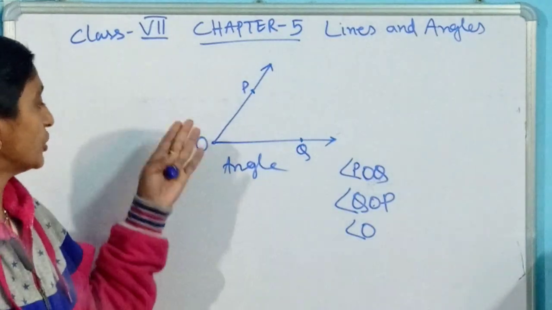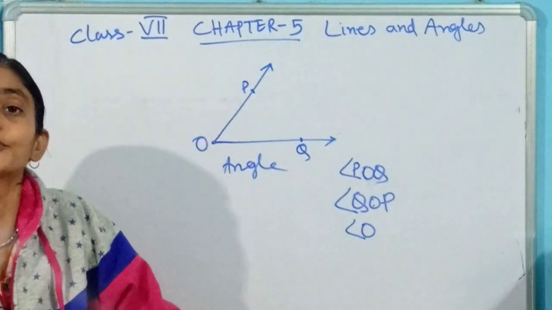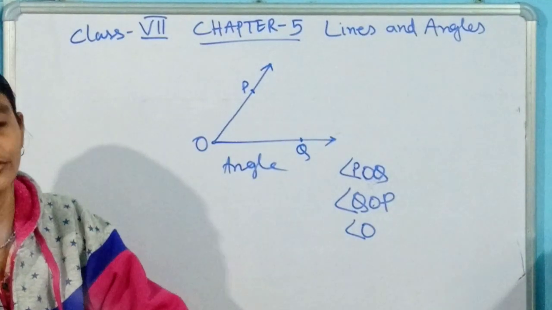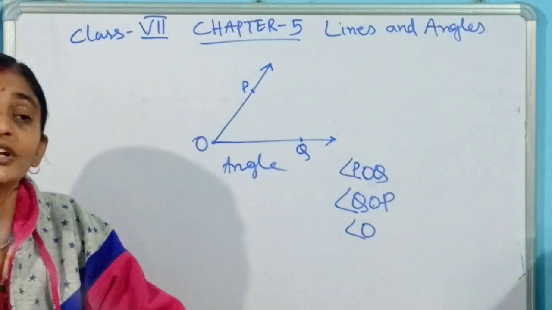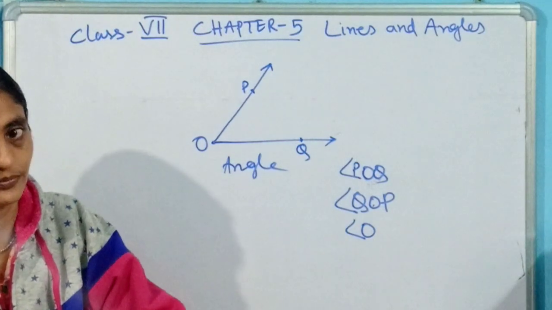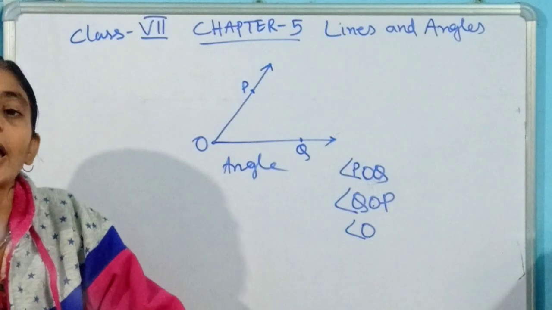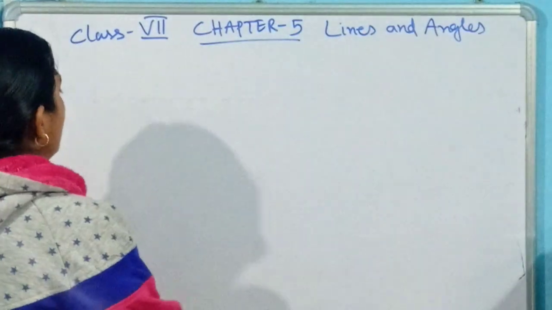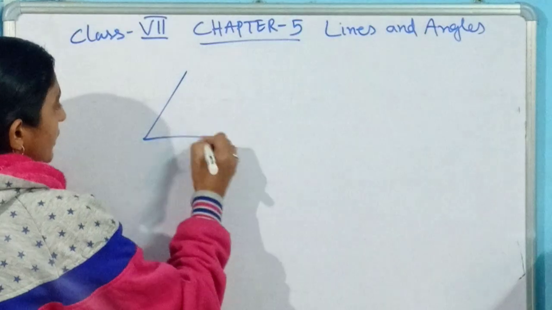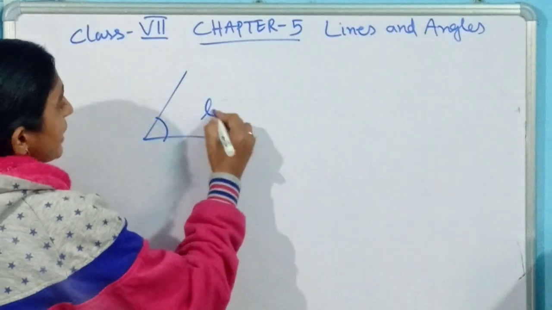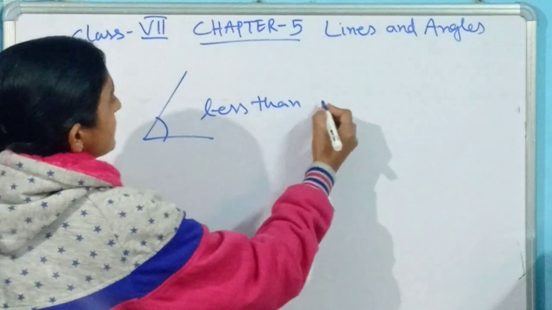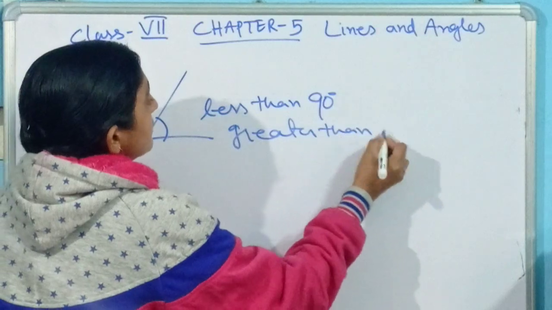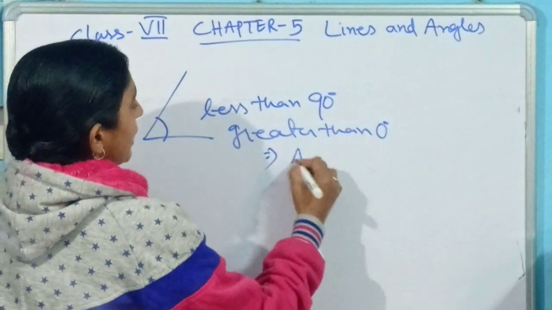Now, when we are coming to that topic, let's discuss what the types of angles are. The first one: if you are looking for any angle, you might have drawn these angles by using the protractor. When its measure is less than 90 degrees, that kind of angle is called an acute angle. Any angle whose measure is less than 90 degrees and greater than 0 degrees is called an acute angle.